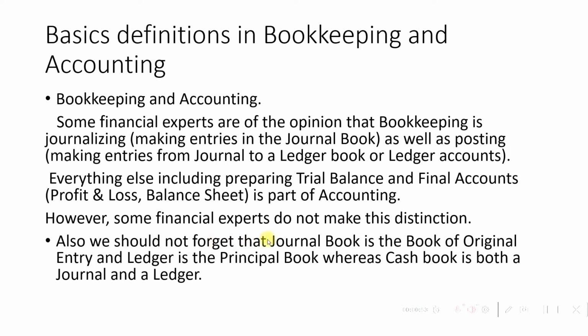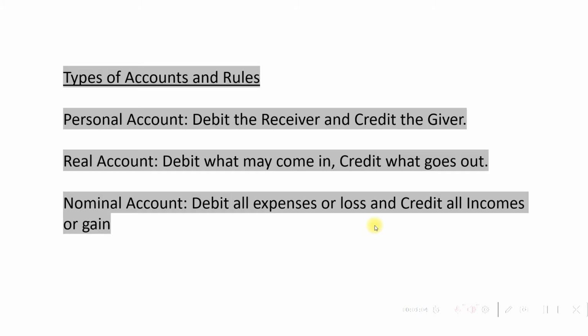Also, we should not forget that journal book is the book of original entry and ledger is the principal book, whereas cash book is both the journal and a ledger. Next, we'll go through the types of accounts in bookkeeping and accounting and the accounting rules which we follow.